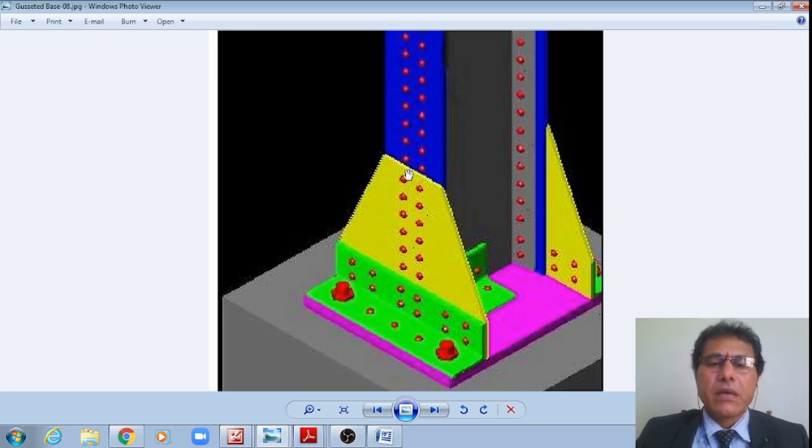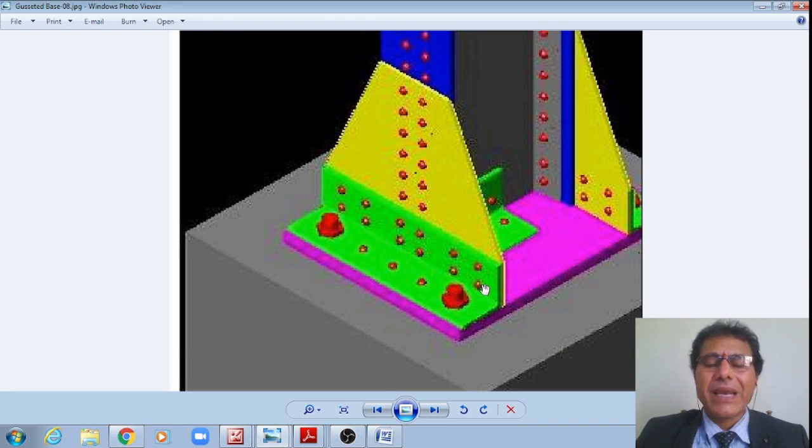And the gusset plate is shown in yellow color, which is attached to the flange, and at the bottom what is also seen in green color is the gusset angle, which is connected to the flange by means of bolted connections, right? We can see they are provided in two rows. Even for the gusset plate also, they are provided in two rows, right?